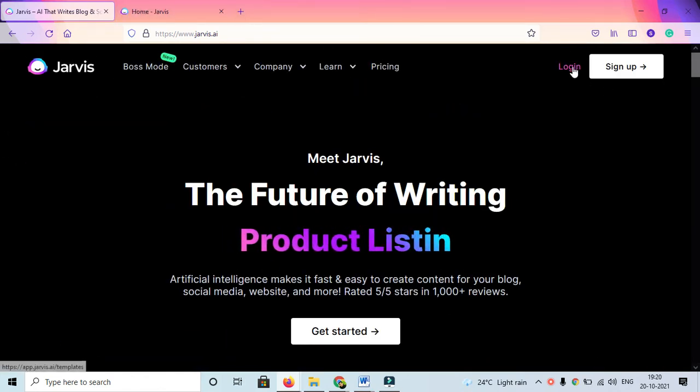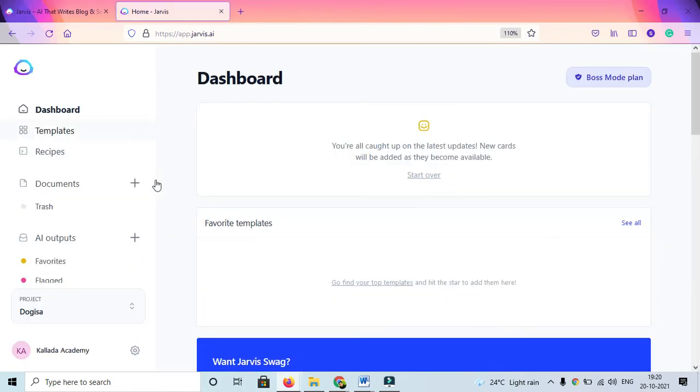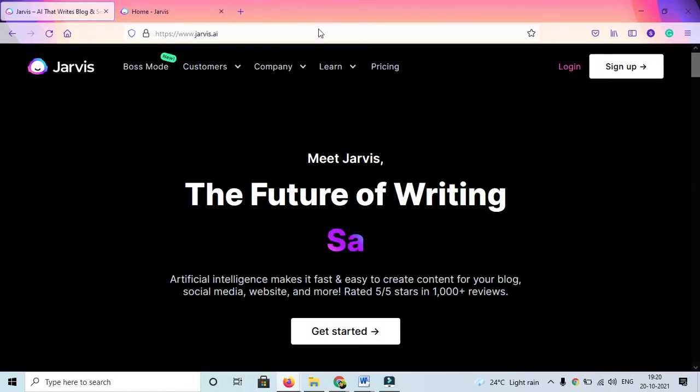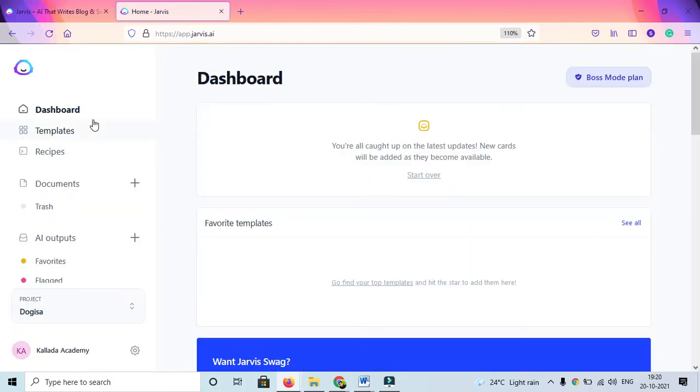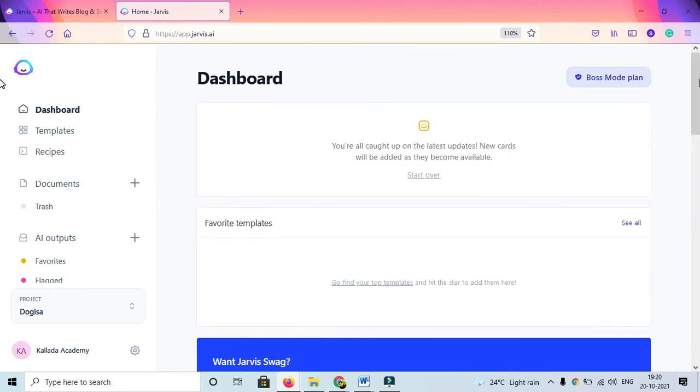You have to log in if you want to use this tool. Definitely before that you have to sign up, and many people may not want to subscribe, but you have to subscribe, otherwise you cannot use Jarvis for long form content. The limitations are pretty high if you don't subscribe, but definitely a subscription with this tool, if you know how to use it, is worth it. If you are a content writer with a good knack for content, or if you are not a content writer and just understand content a little bit, both ways you can use it. Now you can see we have a boss mode plan. With that you can use it to a greater extent as well.